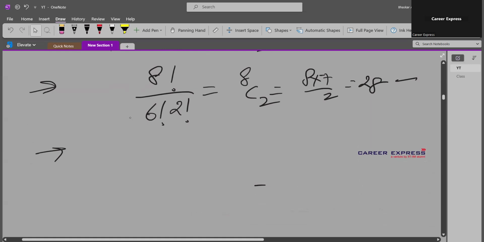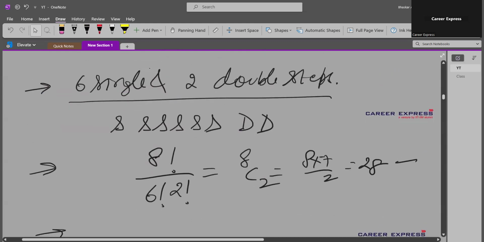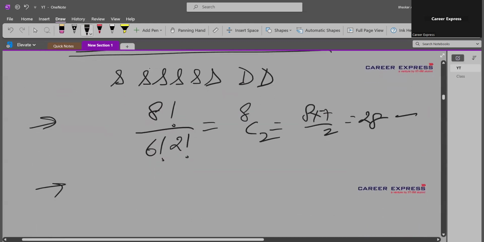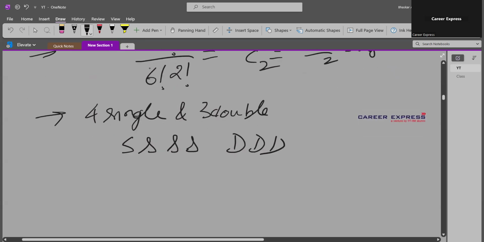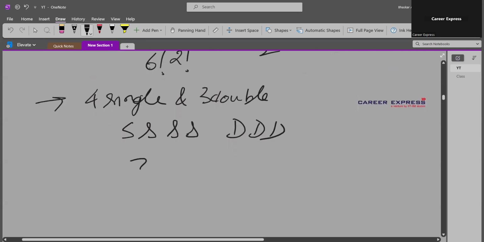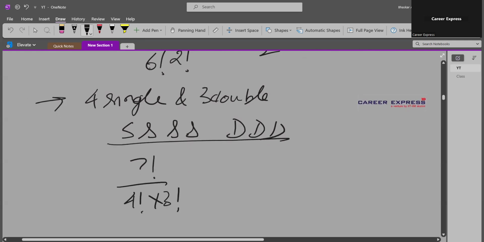The next case will be 5 single. 5 single is not possible, so 4 single and 3 double steps. So S and D, a total of 7 steps: 7 factorial upon 4 factorial times 3 factorial, since out of 7 objects, 4 are identical and 3 are identical.